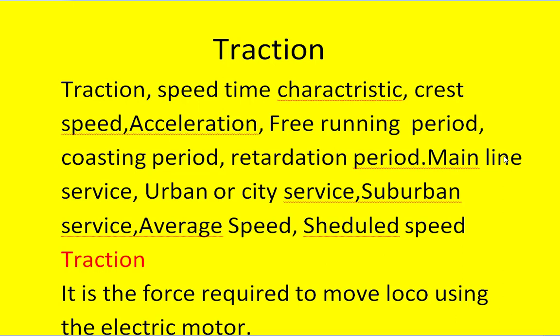Next, a classification of the services, that is train services: main line service, urban service, that is also called the city service, suburban service, average speed, scheduled speed, and the values of the distance between the stops and the acceleration values, retardation values, and maximum speed that is allowed in different services will be discussed here.